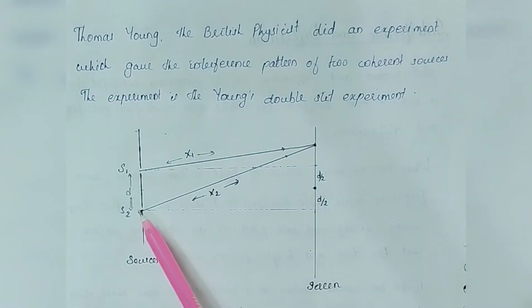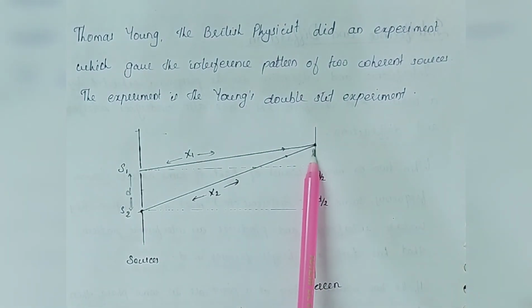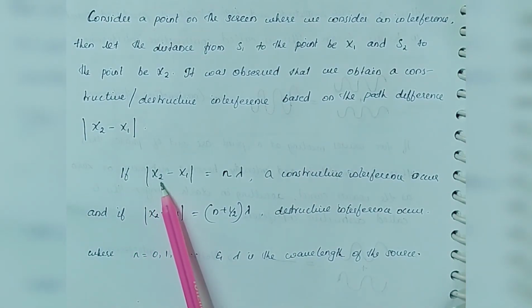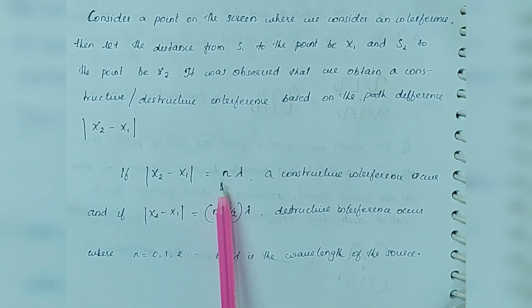An interference pattern was obtained on the screen. Now let us consider a point on the screen where we observe the interference pattern, and let the distances from the sources S1 and S2 to the point under consideration be x1 and x2 respectively, taken in terms of the wavelength of the waves. It was observed that the path difference x2 minus x1 was n lambda wherever we saw constructive interference, and (n plus half) lambda wherever destructive interference occurred, where n is an integer and lambda is the wavelength of the source.